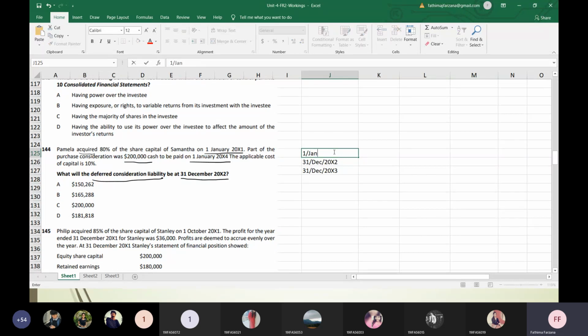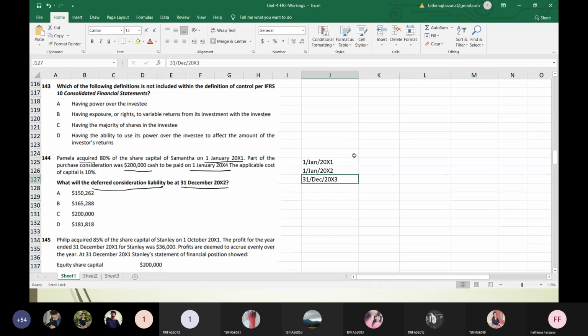So 1st Jan 2001, this will be 1st Jan 2002, 1st Jan 2003, and the last year will be 1st Jan 2004. The payment should happen here.